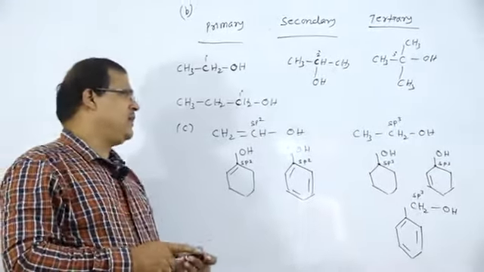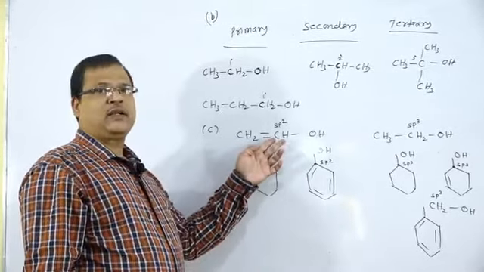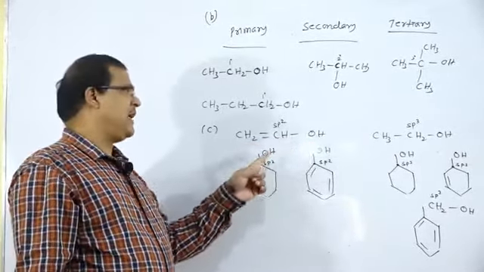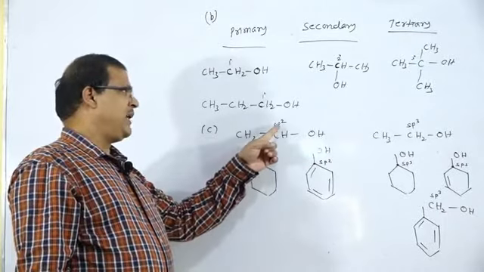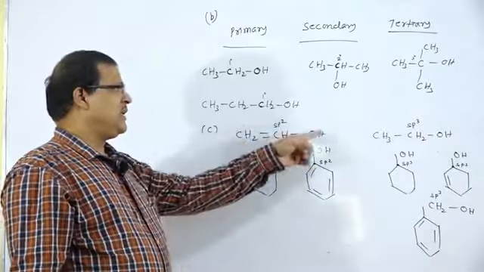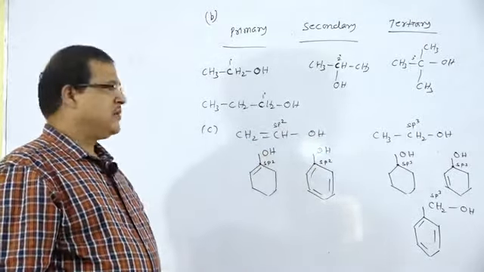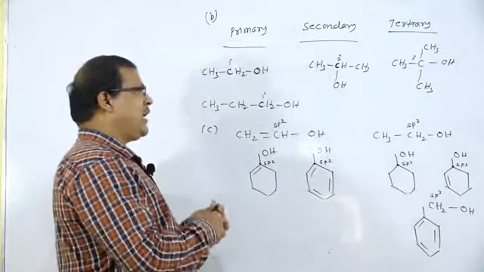So the OH group may be attached to an sp2 hybridized carbon atom. Here are the examples where the OH group is attached to an sp2 hybridized carbon atom, where there is the chance of resonance.